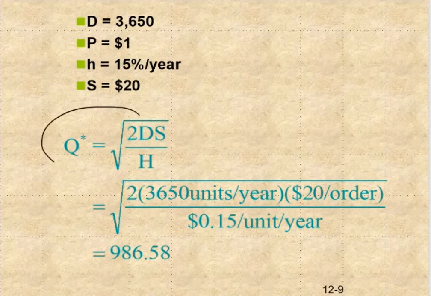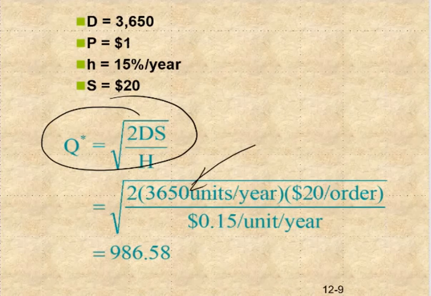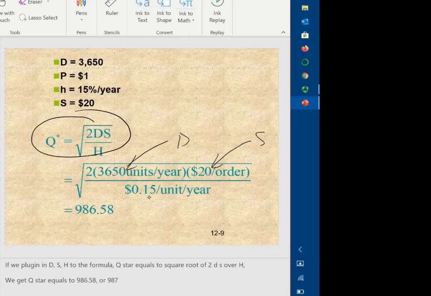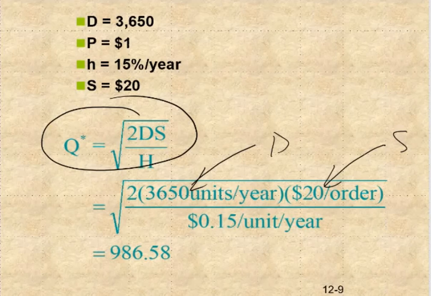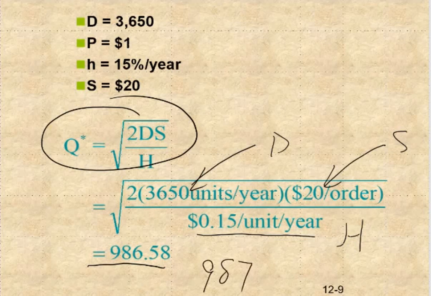So we plug in the numbers to this equation, the square root of 2DS divided by H. So demand is 3,650 units per year. S, the ordering cost, is $20 per order, and holding cost, which is capital H, is 15 cents per unit per year. We get 986.58, which we cannot order a fraction of a unit, so we round it up to 987 units.